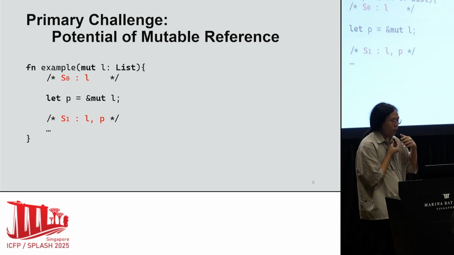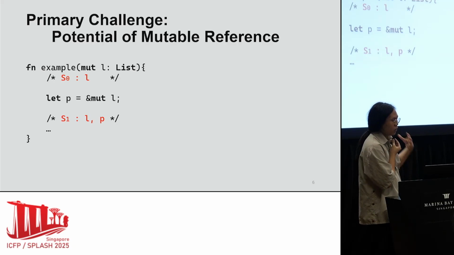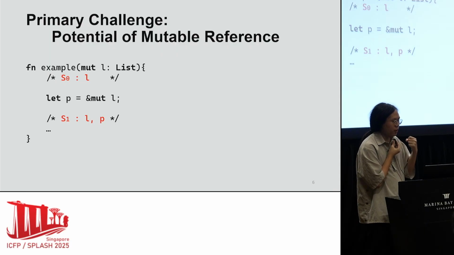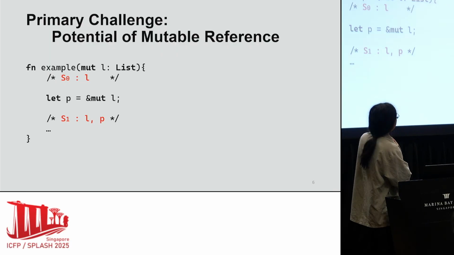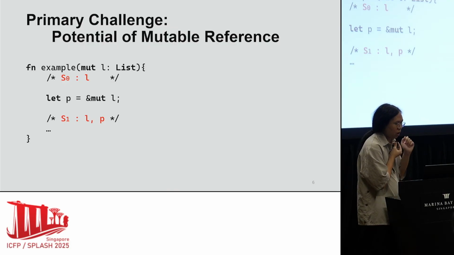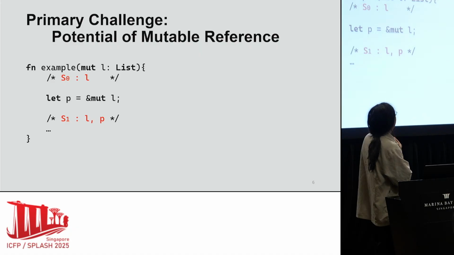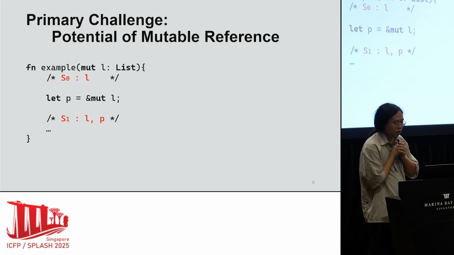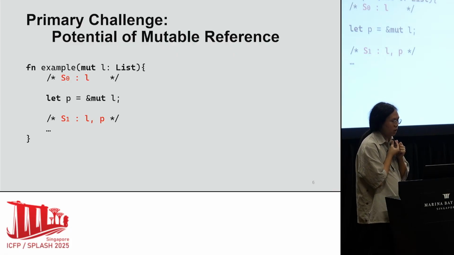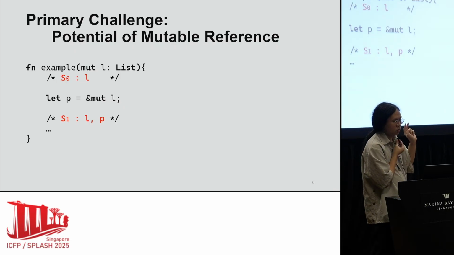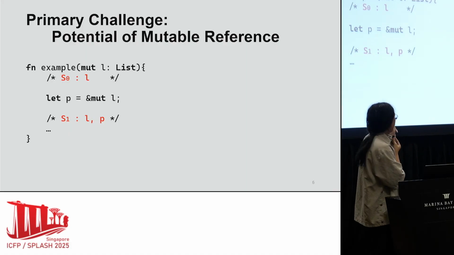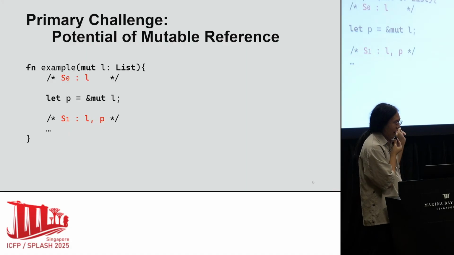So when we apply AARA to Rust, we will encounter several challenges. One primary issue lies in defining the potential of the mutable reference. We illustrate this with an example. It creates a mutable reference to the list. The program can be described in 2 states, S0 before the reference is created and S1 after.